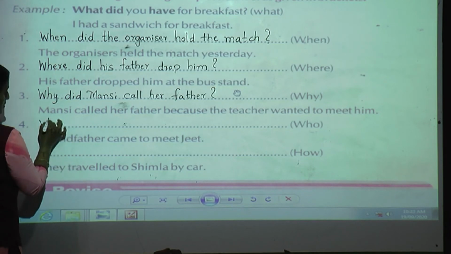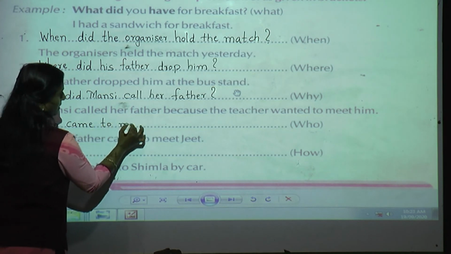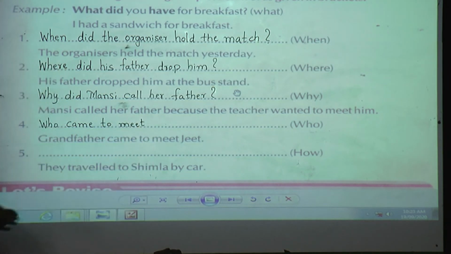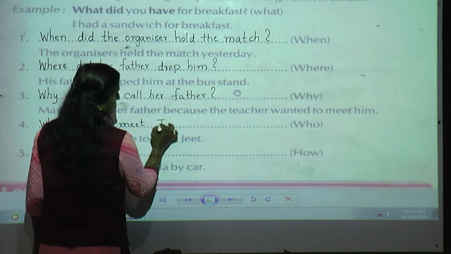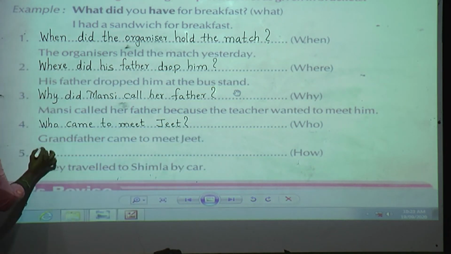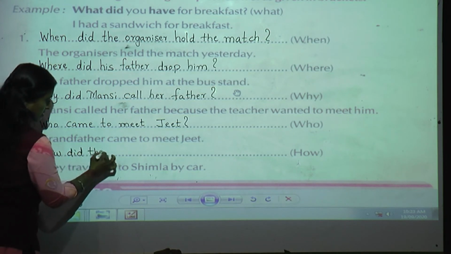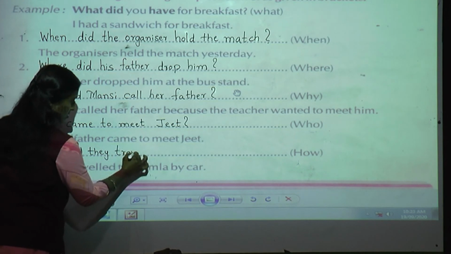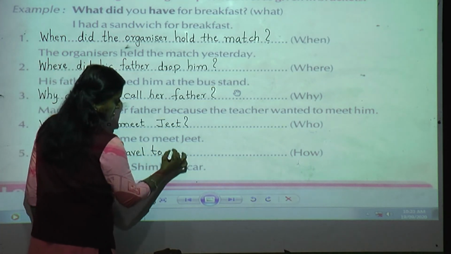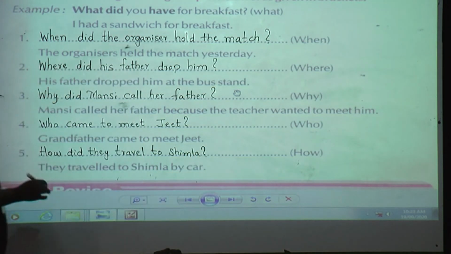Who came to meet Jeet? Next, how, then did, then subject, travel to Shimla. Okay? I hope that you have done till here.